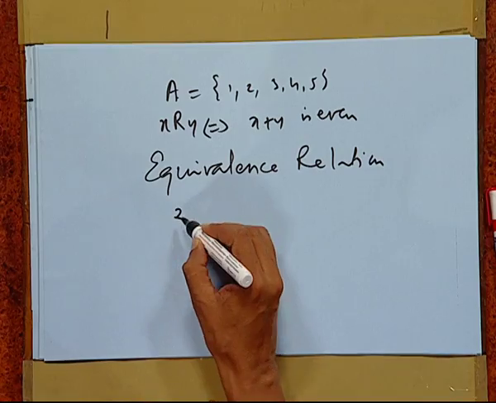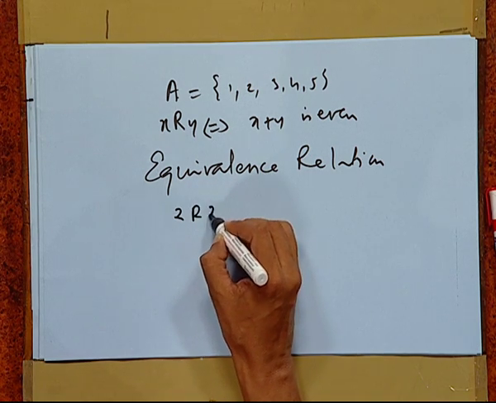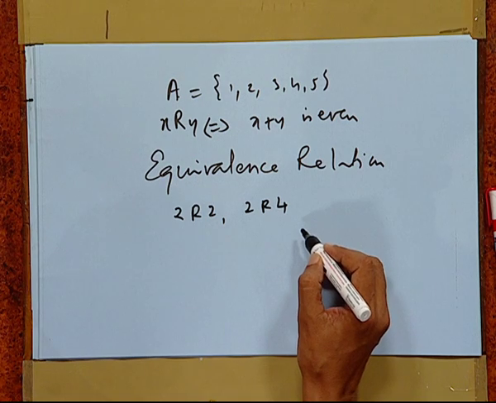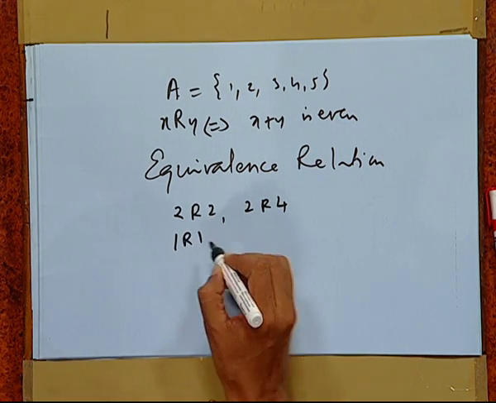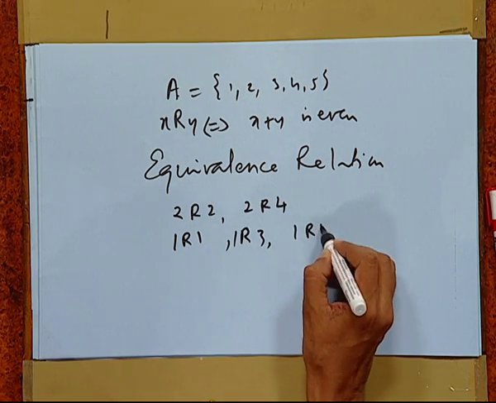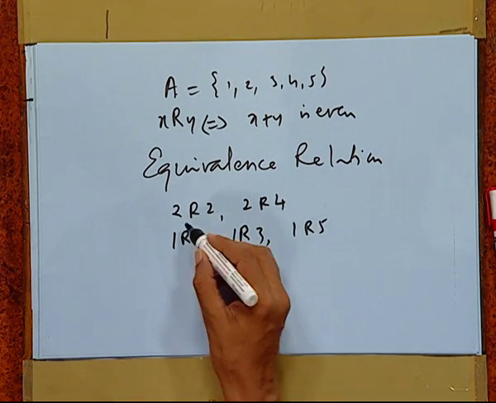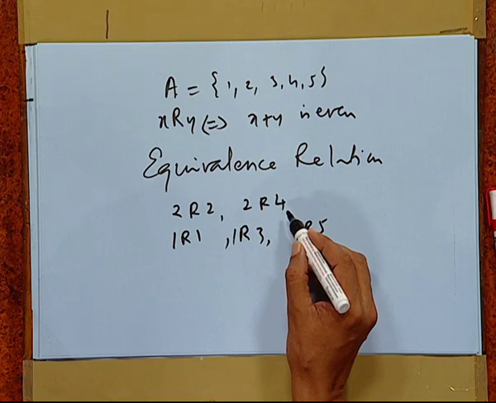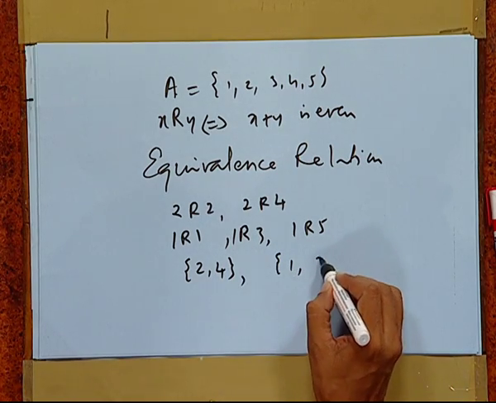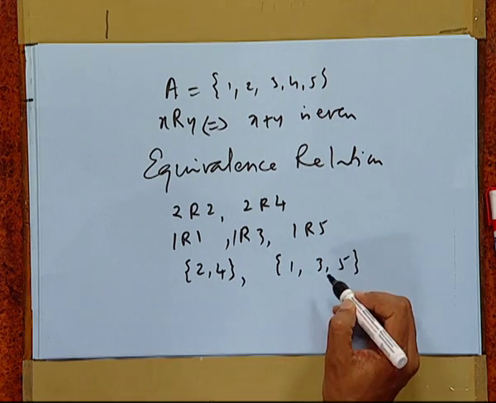One more thing, here 2 has relation with 2, 2 has with 4, whereas 1 has with 1, 1 has with 3, 1 has with 5. So, this information divides this set into two subsets, namely {2, 4} and {1, 3, 5}.